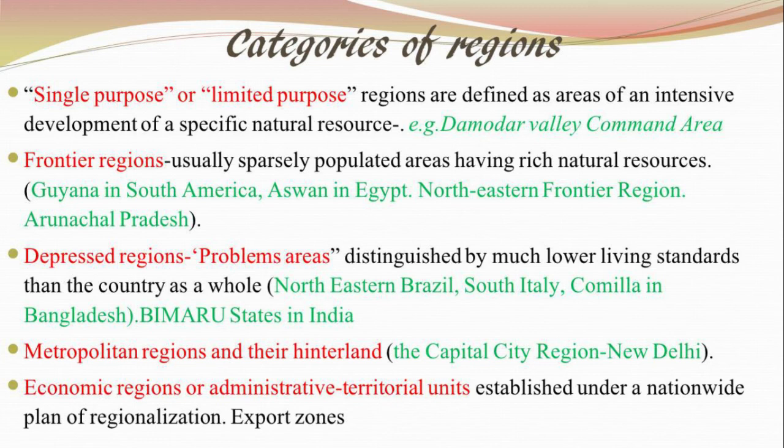Limited purpose regions are defined as areas of an intensive development of a specified natural resource. Now, what does that mean? For example, there is a river basin. Now, what is the natural resource of that? The natural resource is the river basin. Now, what is the specific purpose of that? What is the intensive development? The intensive development will be, of course, for the purpose of irrigation. Because when we have a river basin, there is water also, there is fertile soil also. So the purpose is irrigation for the wholesome development of that river basin. An example of a single purpose region is the Damodar Valley Command Area.